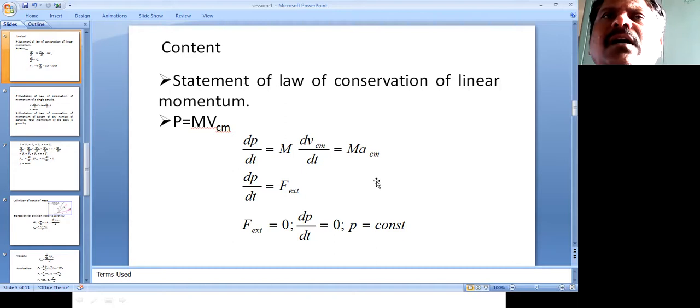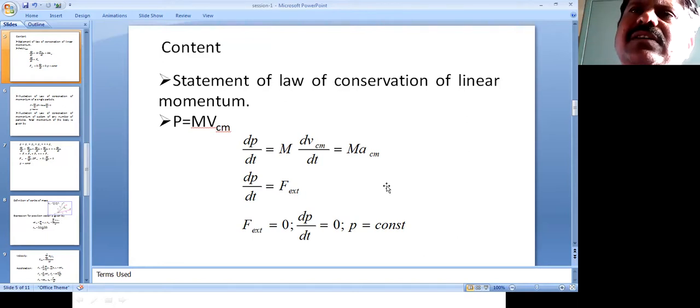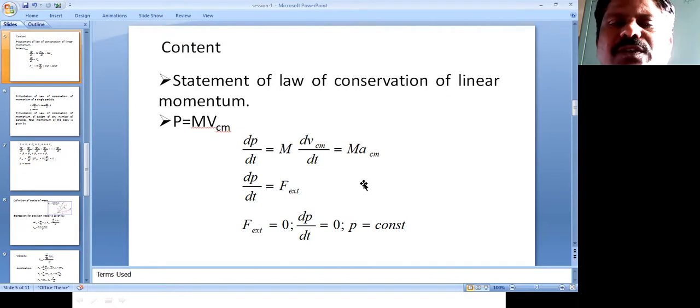Now, let us state the law of conservation of linear momentum. What is the statement for the conservation of linear momentum? In order to explain that law, let us consider two particles in an isolated system.